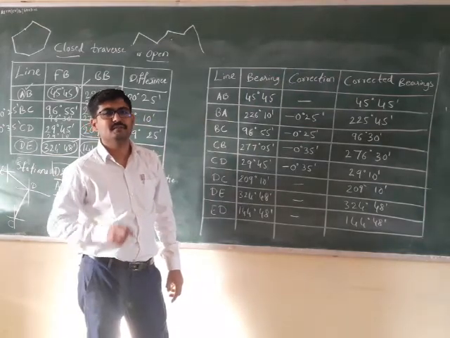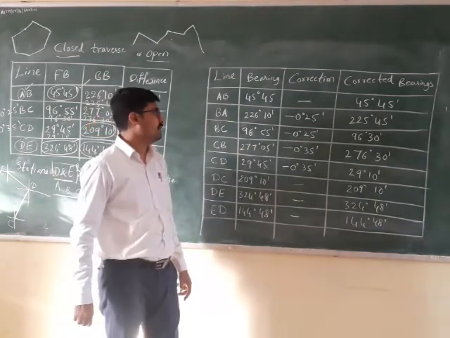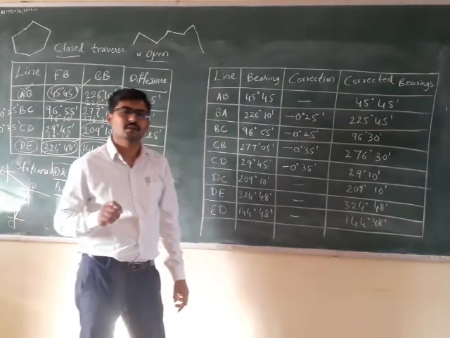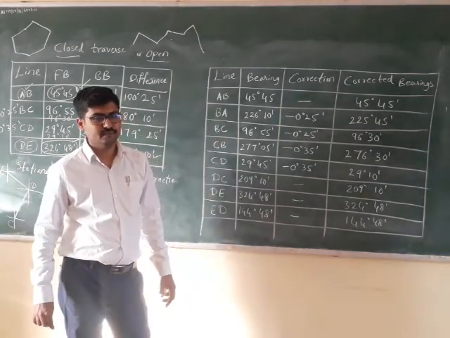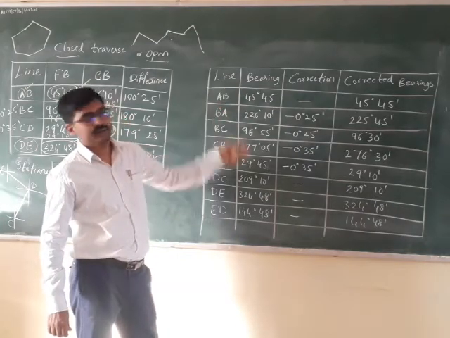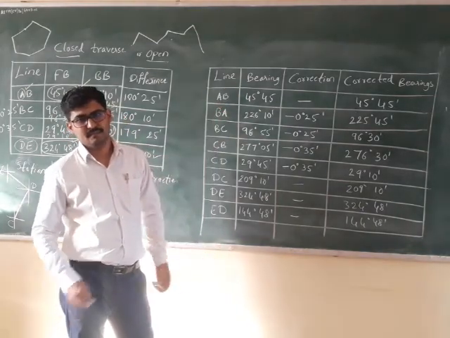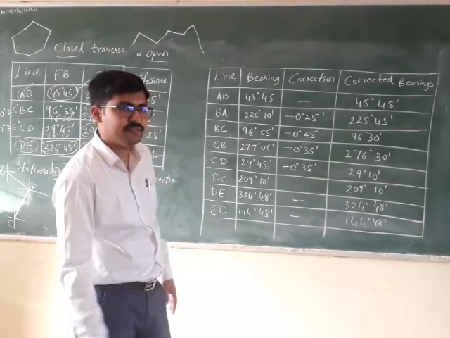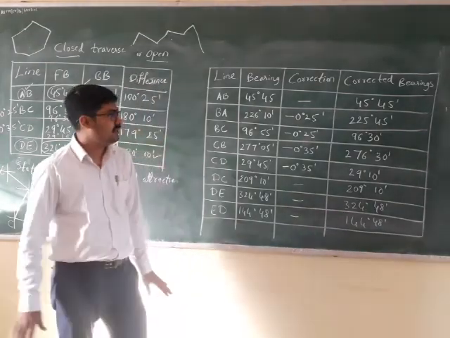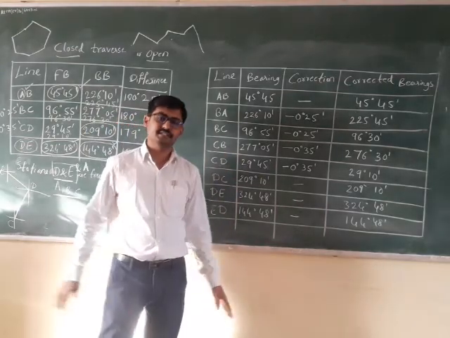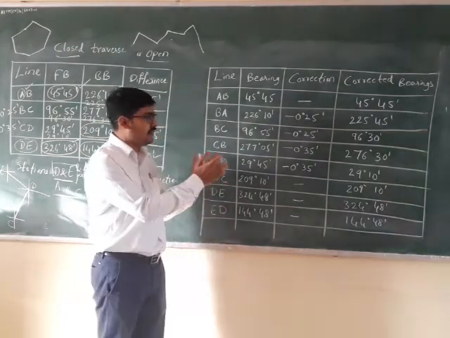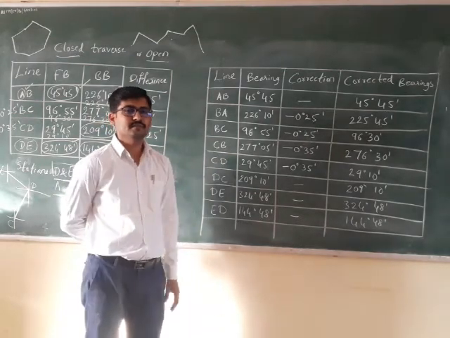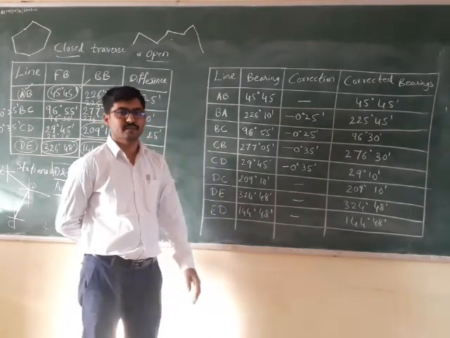So at the end of the problem, you are supposed to mention that stations A, D, E are free from local attraction, right? And having this table is a must. The solution must have this table. Not only having this table is sufficient, along with the table you are supposed to write the explanation of how you have arrived at the solution. So the textbook has the statements on how it is to be written, right?